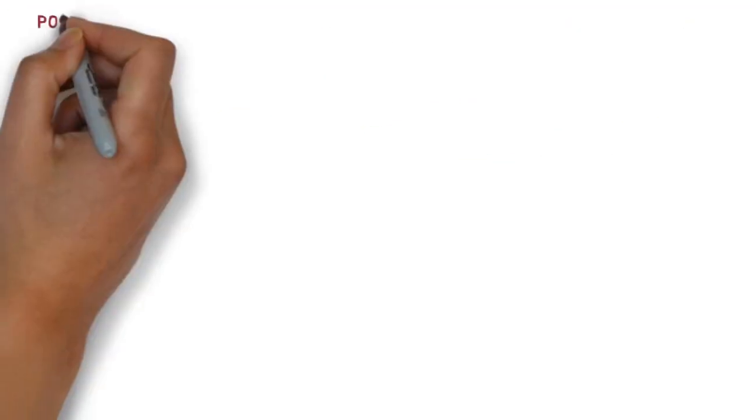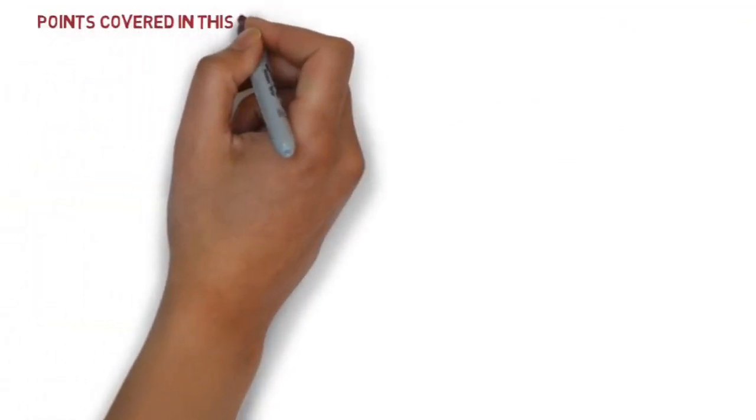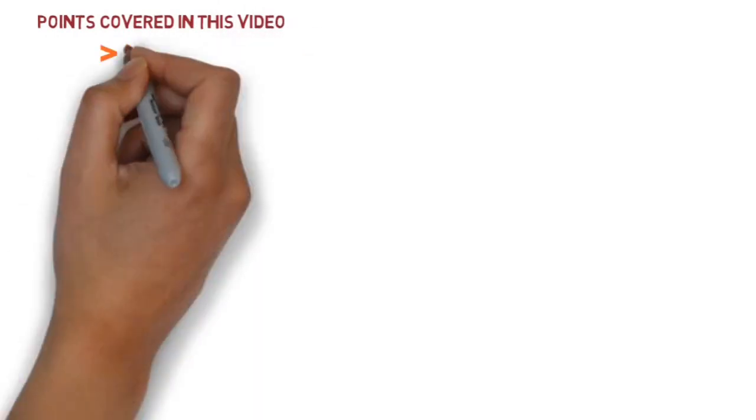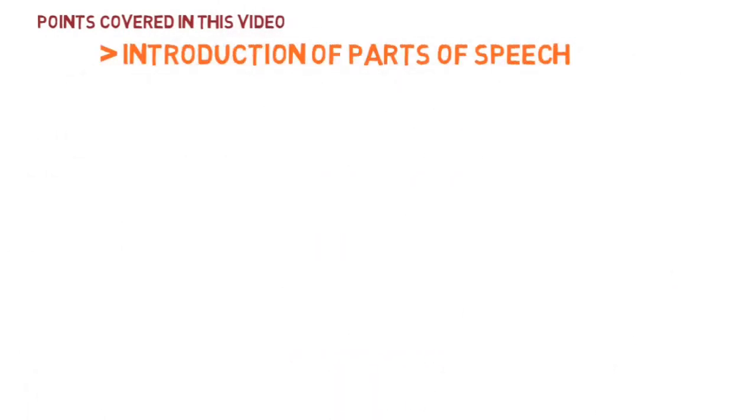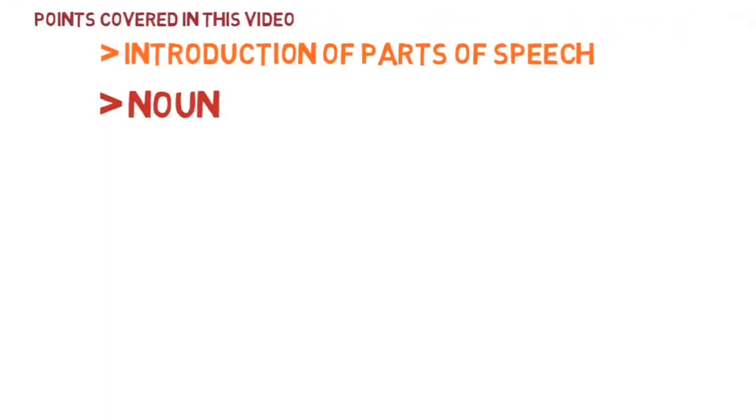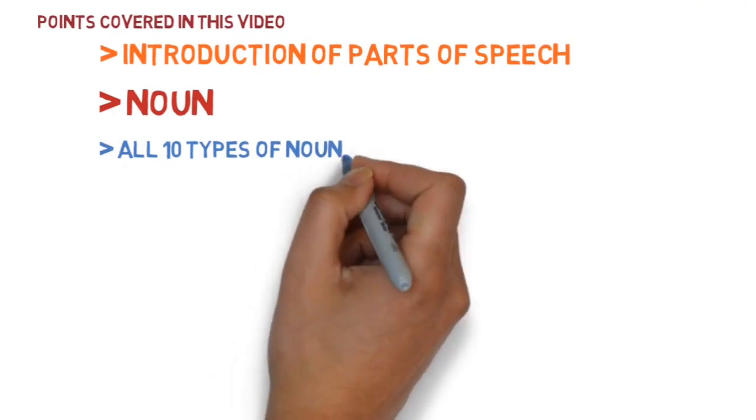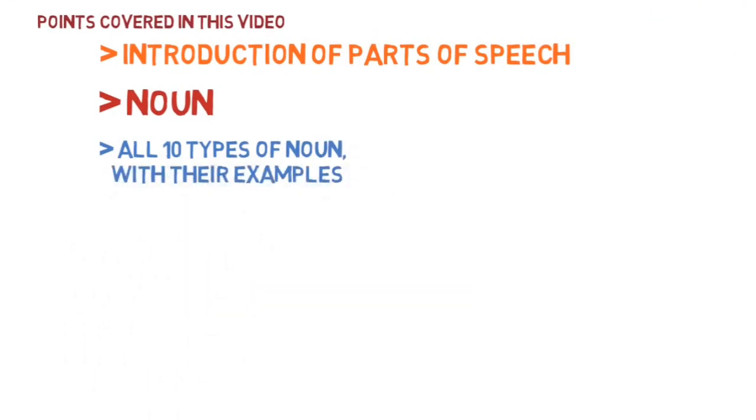So friends, in this video we have covered many points and some important points too. First, we covered the introduction of parts of speech. Then we covered noun in detail, in depth. We have covered all 10 types of noun with their examples, right?